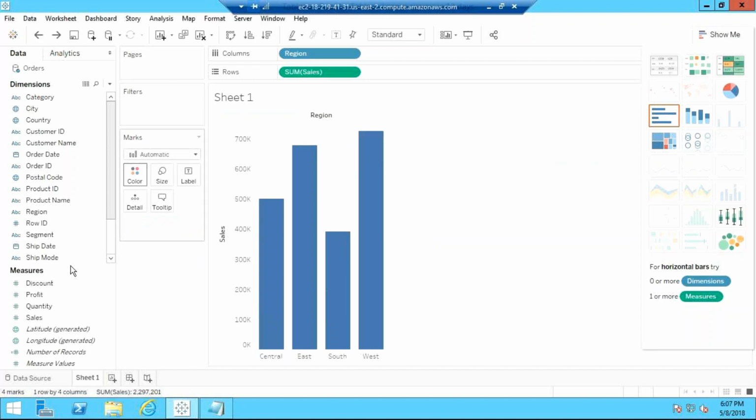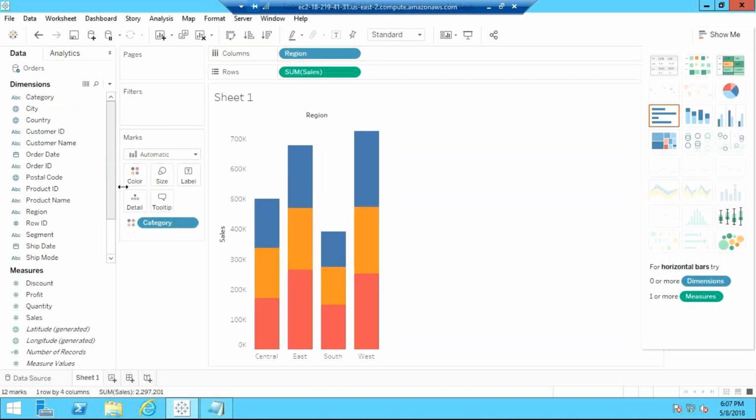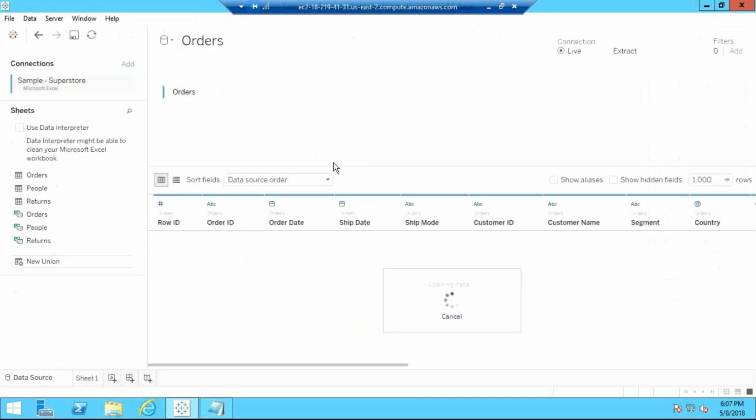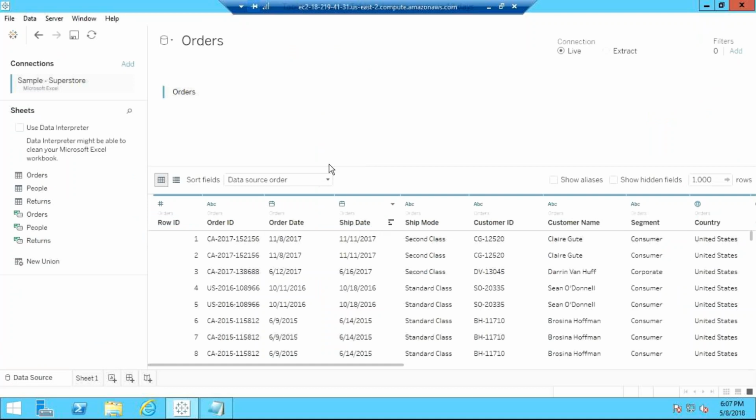Now I want to add some color on this. So I'll go to Category and drop it on Color. These are all called the marks card. So when I say color, you can see that each bar is converted into 3 different segments. Like this, we'll have a lot of things, and we'll be seeing all that in coming sessions. We'll work again on this same stuff. Tomorrow I'll show you a lot of things, like how we can merge. We'll go through the whole contents, one by one, and cover each and every topic.